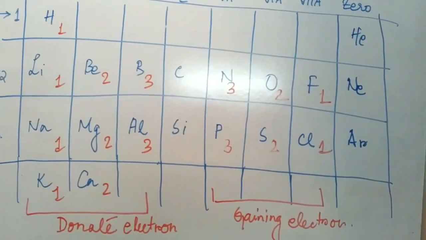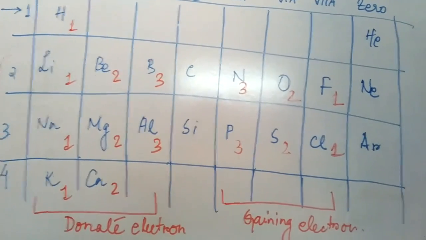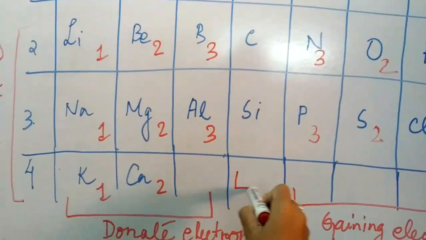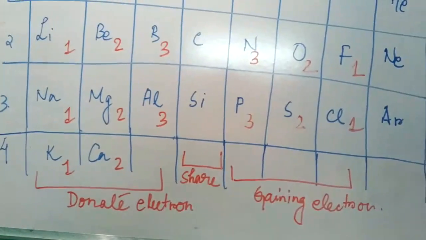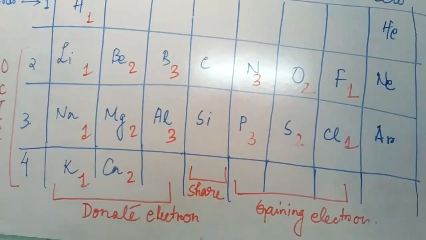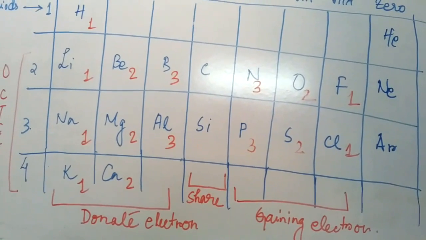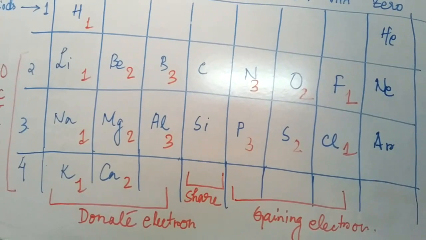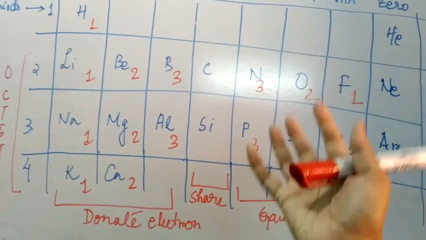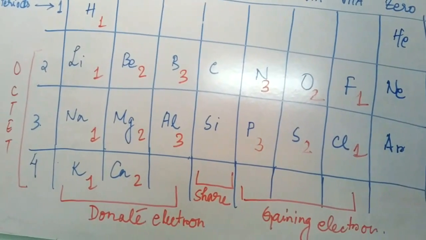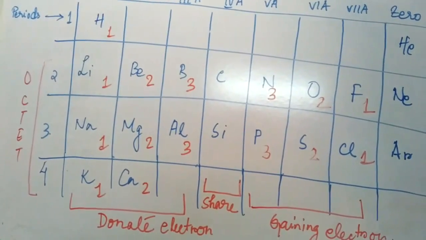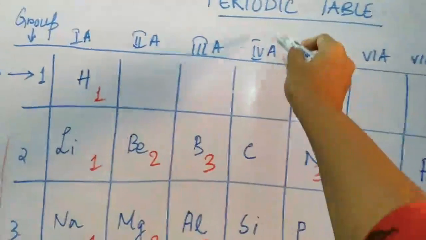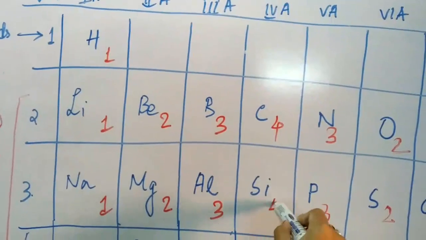Therefore, the valency of fluorine is 1 and chlorine is also 1. In the middle portion, that is group 4, the elements always share electrons, which means they are in a transition state. They can neither donate electrons, because nobody will take so many electrons, as it takes a lot of energy. Again, if they try to gain electrons, it will also be a huge expenditure of energy. So this group generally shares electrons. And how many? Since the last shell has 4, their valency will be 4.